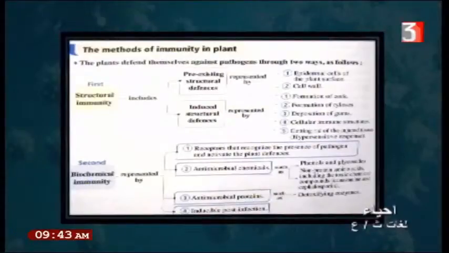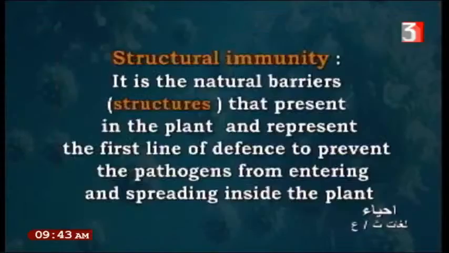Number 3, antimicrobial proteins, such as detoxifying enzymes. These detoxifying enzymes are found in the structure of the plant tissue, in the post-infection stage, and this is from the biochemical immunity. We describe each one firstly, one by one.